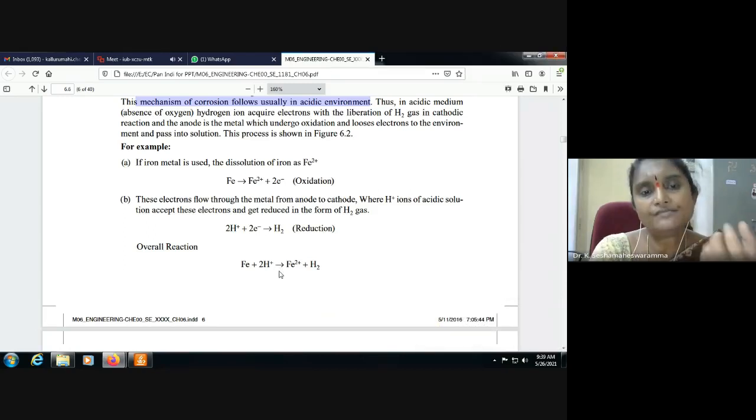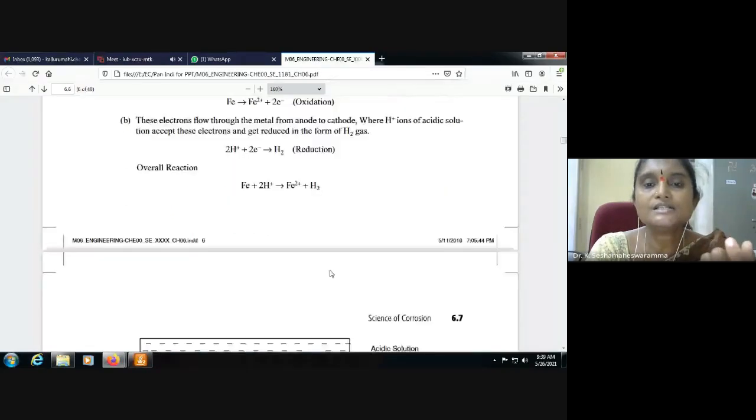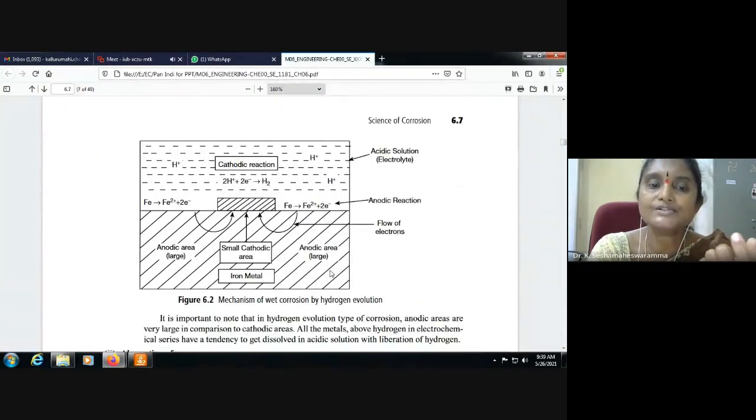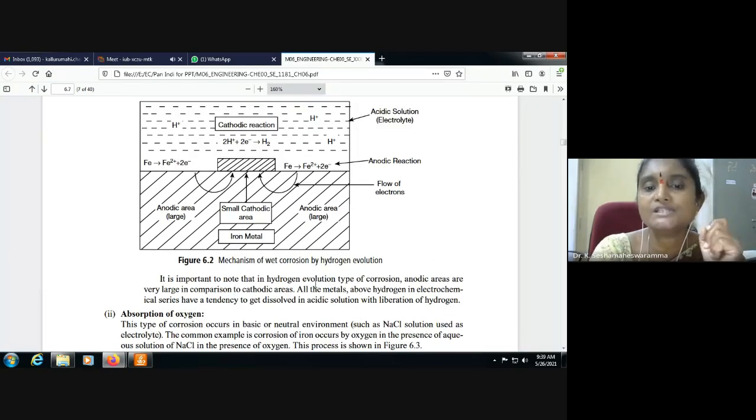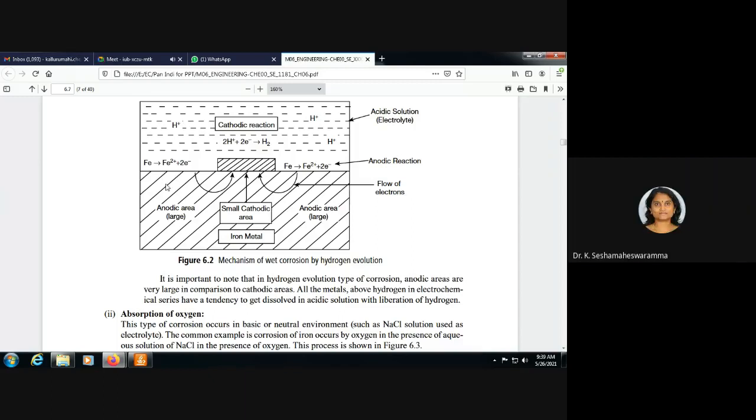What is the overall reaction? Iron plus 2H+ gives Fe2+, and at the same time hydrogen is released. This is the hydrogen evolution reaction. It is very important to note that in the hydrogen evolution type of corrosion, the anodic area is very large.